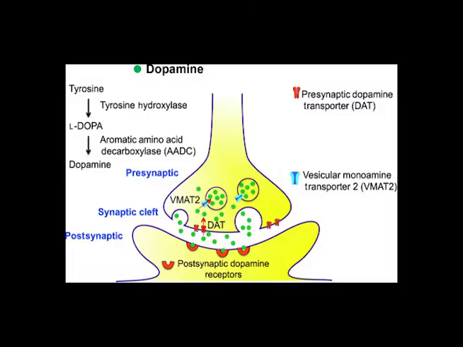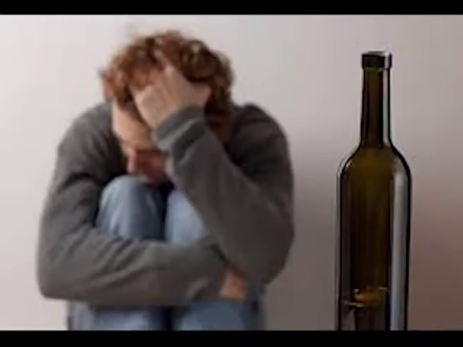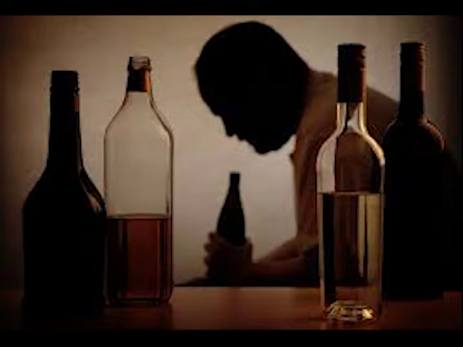The RS27072 is a single nucleotide polymorphism in the SLC6A3 gene, also mentioned earlier, which holds the instructions for producing the dopamine transporter protein. The possible genotypes for this gene include being homozygous for the C allele, being homozygous for the T allele, or being heterozygous with one of each allele. Those homozygous for the C allele have 2 times the risk of experiencing severe withdrawal symptoms. This SNP decreases the amount of dopamine transported when alcohol is not ingested and is associated with severe symptoms of alcohol withdrawal, the most severe symptom being seizures. This can lead to a higher risk of the development of an alcohol dependence.